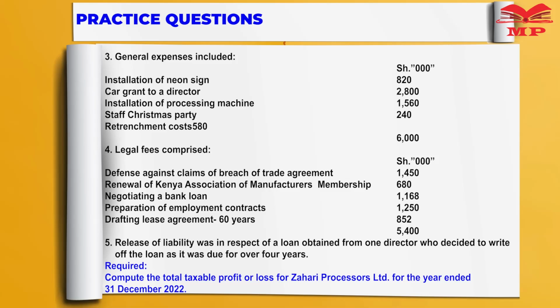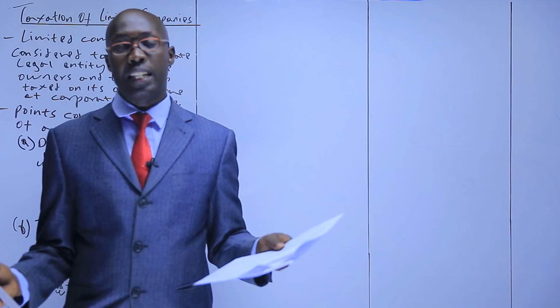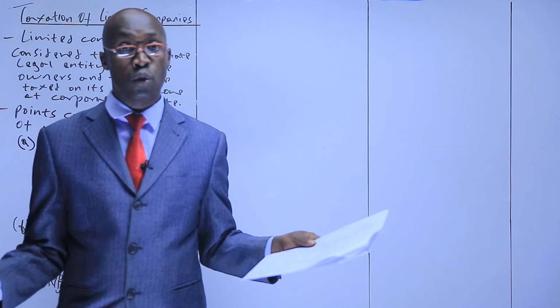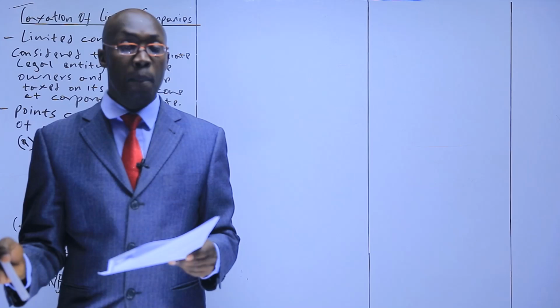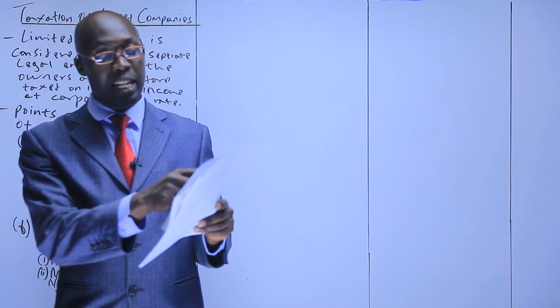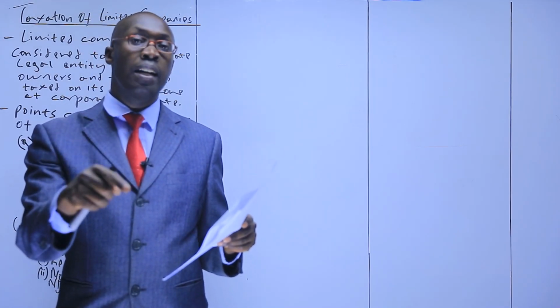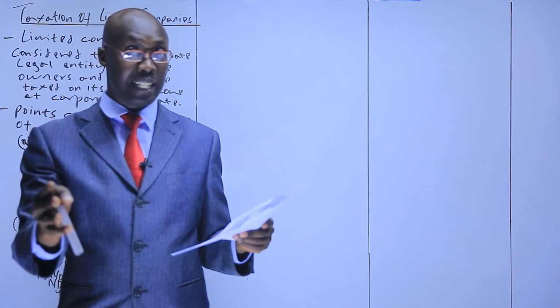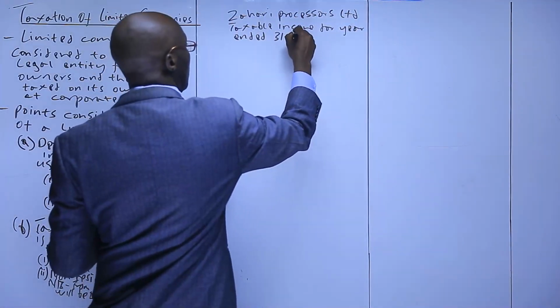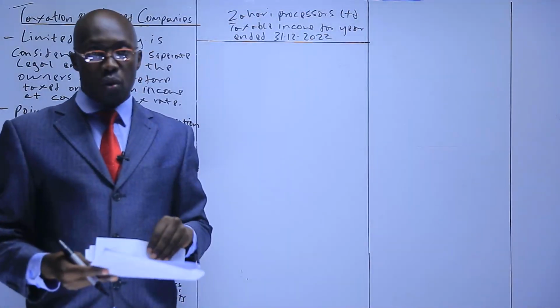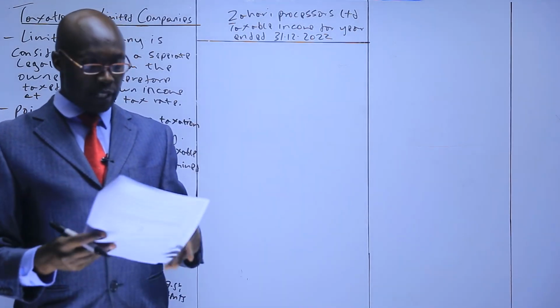So we are required to compute the total taxable profit or loss for Zahari Processors Limited for the year ending 31st December 2022. So we want to get the taxable income. First thing that we need to ask ourselves, which method are we supposed to use? It's obvious that for this question we are supposed to use the net profit method because we have been given the income statement with net profit. Whether we are given the net profit, net loss or net income, it is the same. So we'll start with the net profit that has been provided to us.